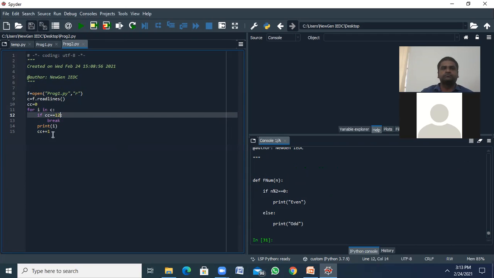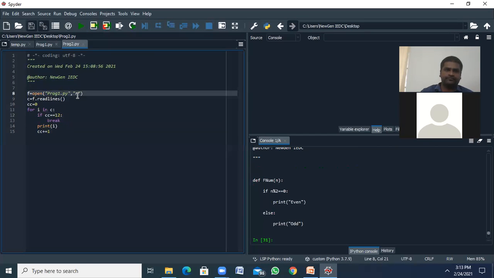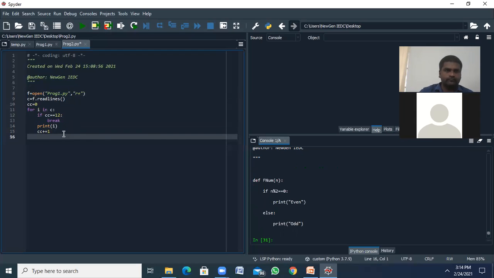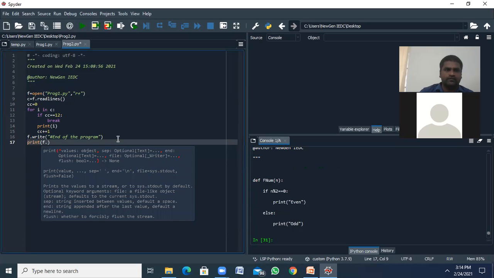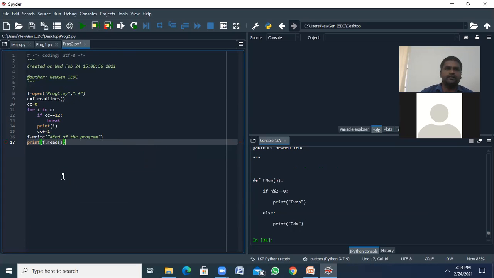How can we write? Before that, r plus, yeah, we can use r plus. So f dot write, at the end of the program. I want to write this. So print f dot read again.